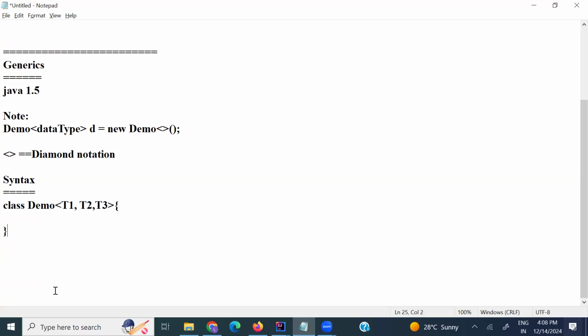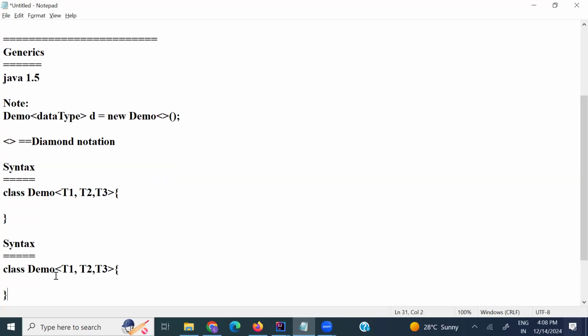What is the syntax of generic methods? We can also just rename it as an interface. That's it, interface.